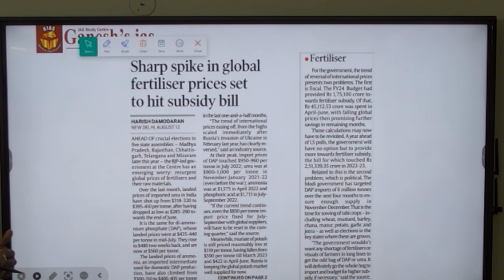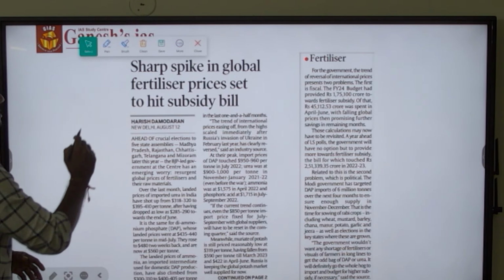So as a result of which, if India is importing certain fertilizers as well as the raw material that is required to make a fertilizer from international arena, the rise in the price of international fertilizer as well as raw material product would raise the import bill. So not only the import bill, it could also raise the fertilizer cost in India. If the fertilizer cost in India is getting increased, means the input cost of the agriculture will get increased,